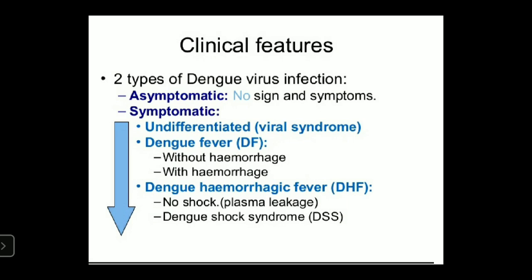Dengue fever may again be classified into two types: dengue fever without hemorrhage and with hemorrhage, and dengue hemorrhagic fever, which occurs due to presence of shock, called dengue shock syndrome. Without shock, they cause plasma leakage.